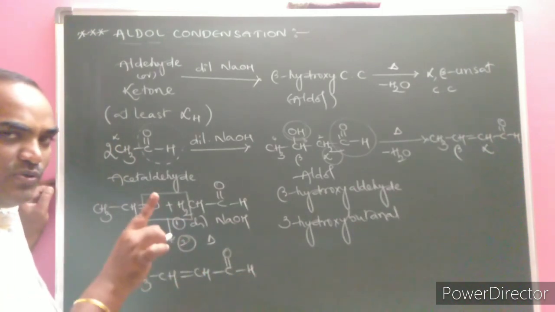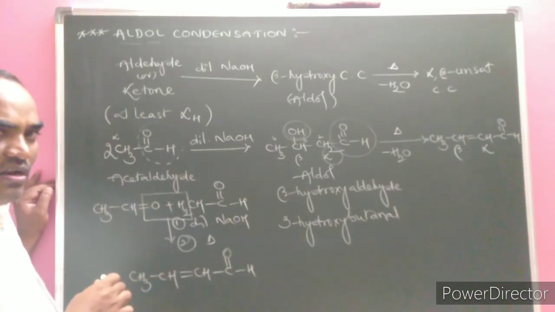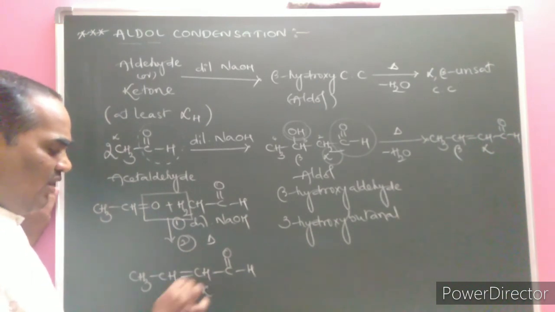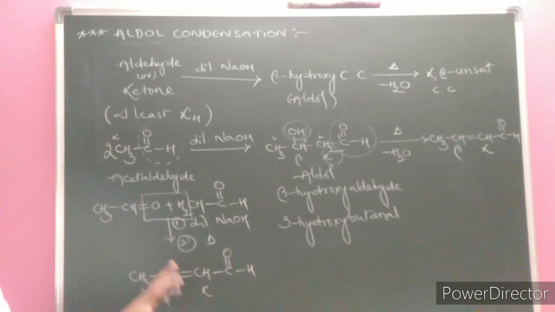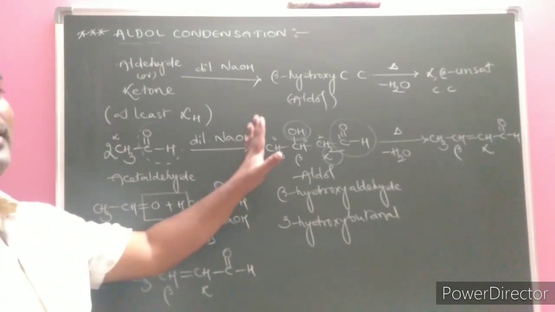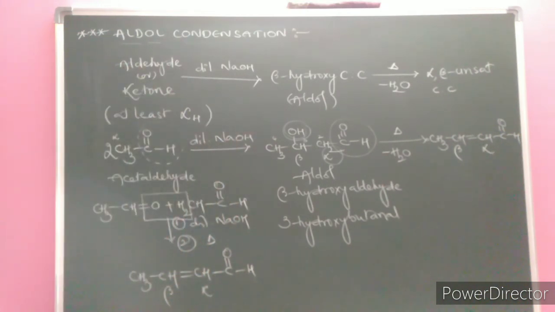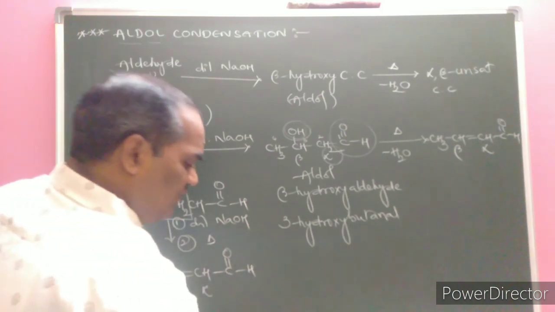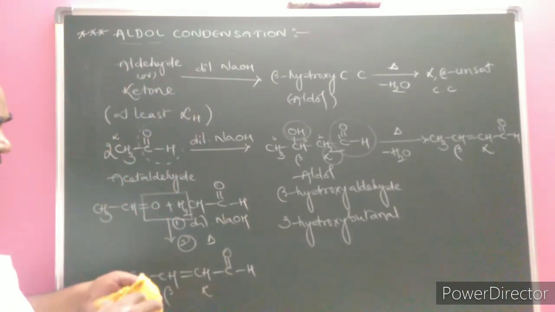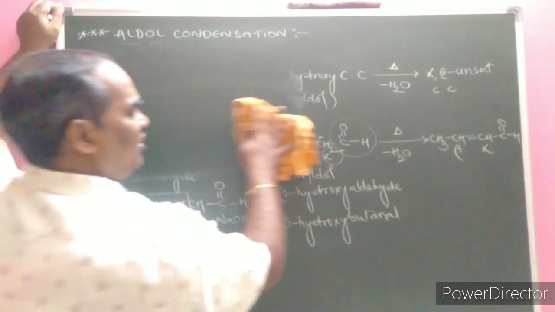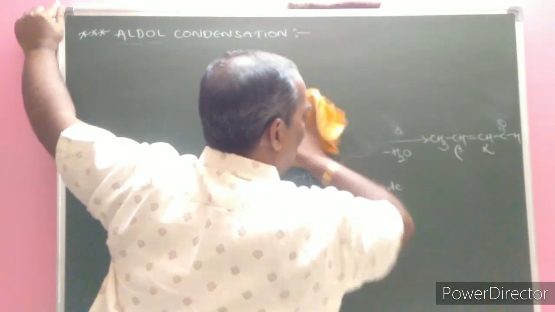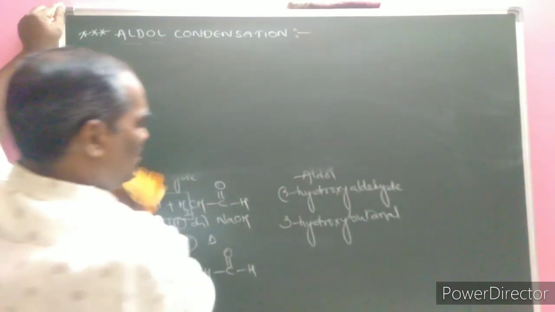Whether this reaction proceeds via aldol condensation or not? Yes, because alpha, beta unsaturation is present. Hence it undergoes aldol condensation. Now, what are the key steps required for aldol condensation? One is that there must be an aldehyde or ketone, that means a carbonyl compound is required.